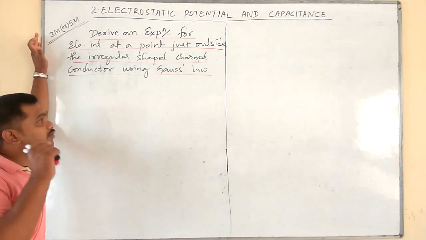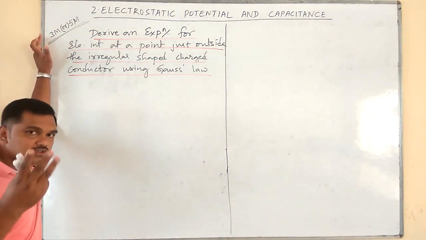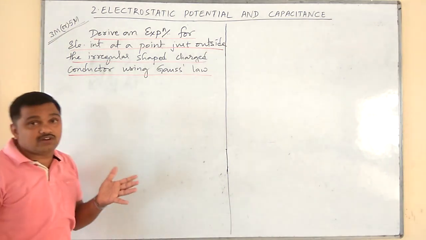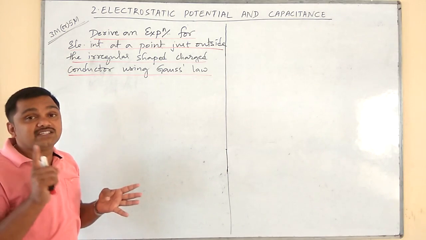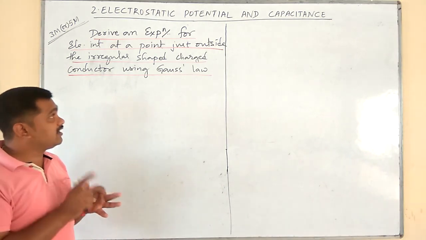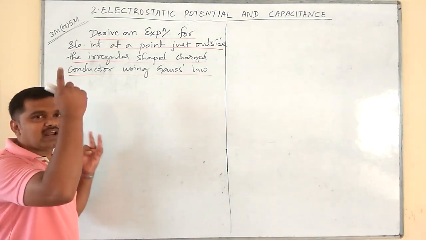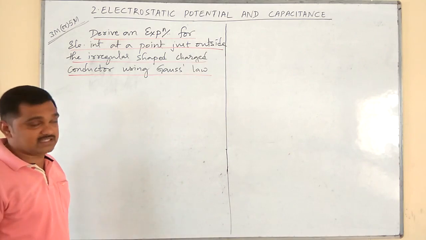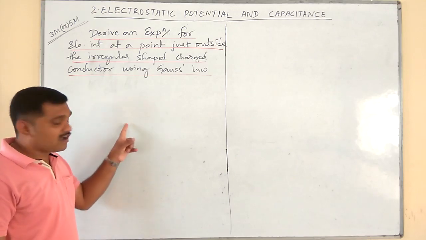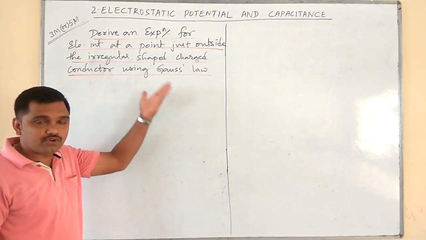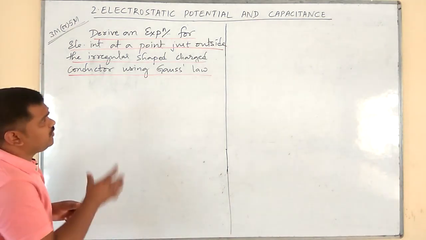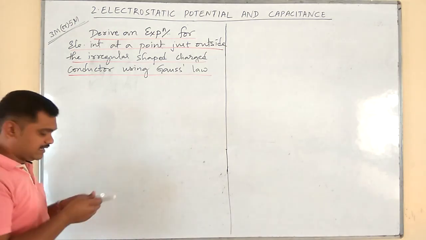Whenever you hear the word Gauss, you have to follow these 3 rules. You should not forget them. Rule number 1: imagine a Gaussian surface symmetrical to the charge distribution. The second: calculate the total electric flux through the entire Gaussian surface. Third: equate the total electric flux with the Gauss equation, phi is equal to Q divided by epsilon naught. Here, we are going to take an irregular shaped conductor.